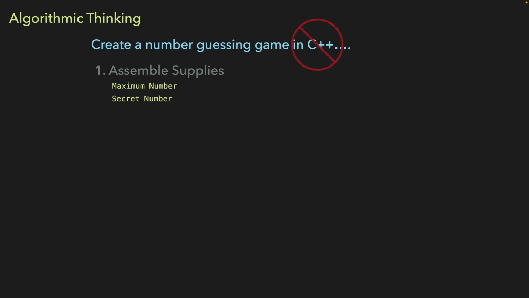We also need to know what our secret number is, what it is they're trying to guess, and we need to know what the person is guessing. This is the information we'll need to keep track of in our number guessing game. Once we've identified that information, our next step is to pick a random number. To pick a random number, we need to keep in mind what the maximum number is, and that will allow us to pick a secret number. So if the maximum number is 100, maybe our secret number is 45.